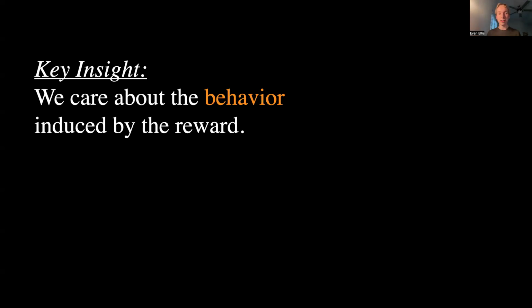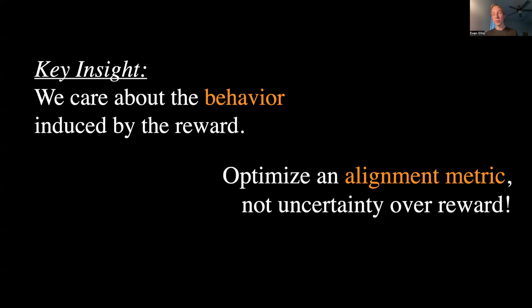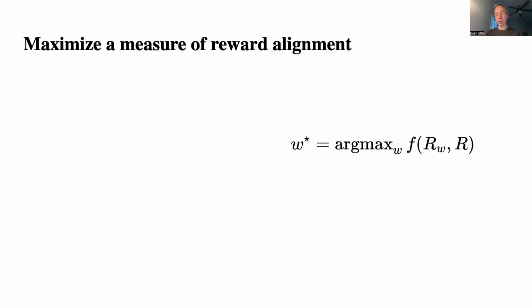Our key insight here is that we care about the behavior induced by the reward, and we want to optimize an alignment metric, not the uncertainty over reward. So what do I even mean by an alignment metric? Well, for starters, an alignment metric is something that is maximized between the true reward and the learned reward. It is basically a measure between two different rewards.